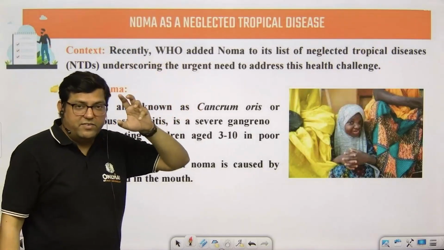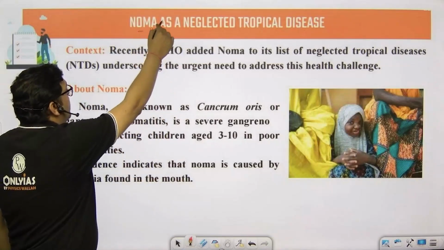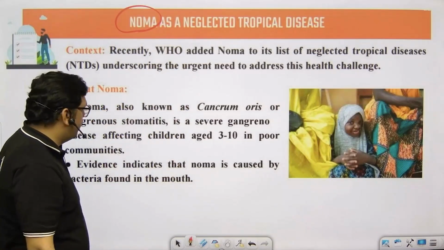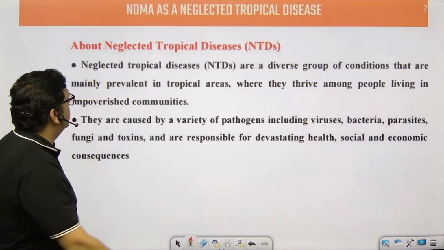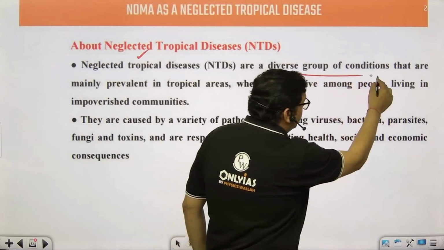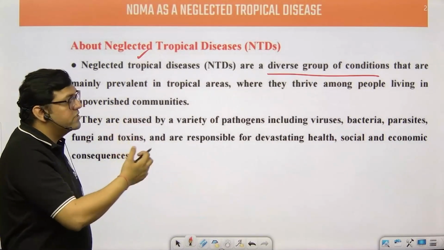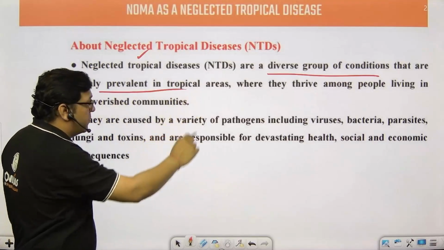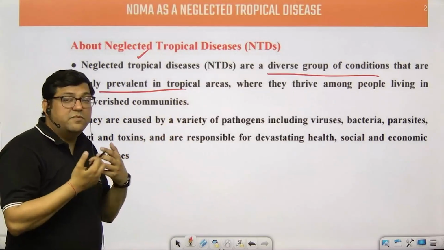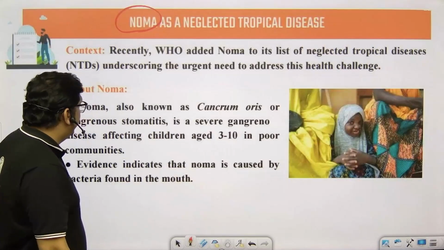As I told you, I will be discussing the topic of neglected tropical diseases. NOMA is one disease which has now been added into neglected tropical diseases. Let us first discuss what neglected tropical diseases are. These are a diverse group of diseases on which we are not focusing much. Yes, they are prevalent in tropical areas, but we are not investing much in them, and that is why they are neglected.